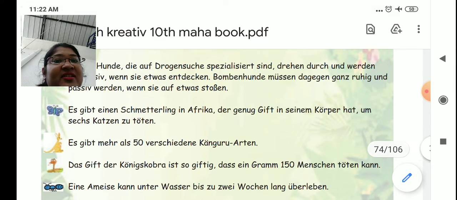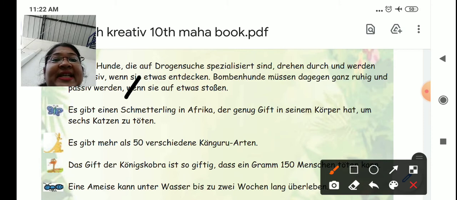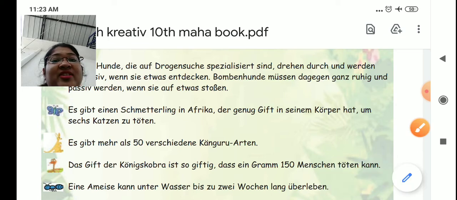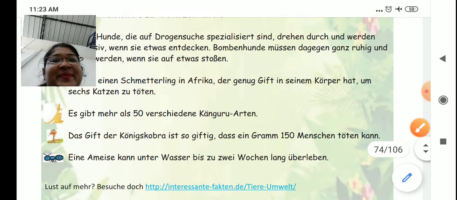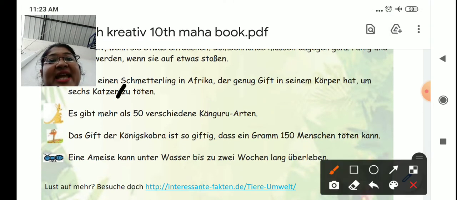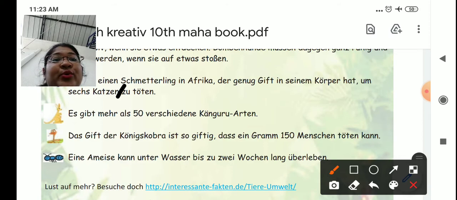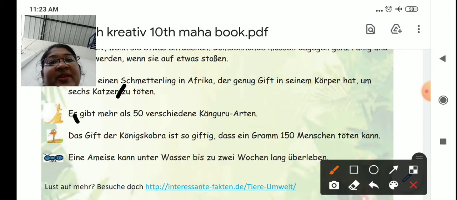Sehr interessant. Es gibt einen Schmetterling in Afrika, der genug Gift in seinem Körper hat, 6 Katzen zu töten. Oh, so a poisonous butterfly. Then, es gibt mehr als 50 verschiedene Känguru-Arten. Okay.